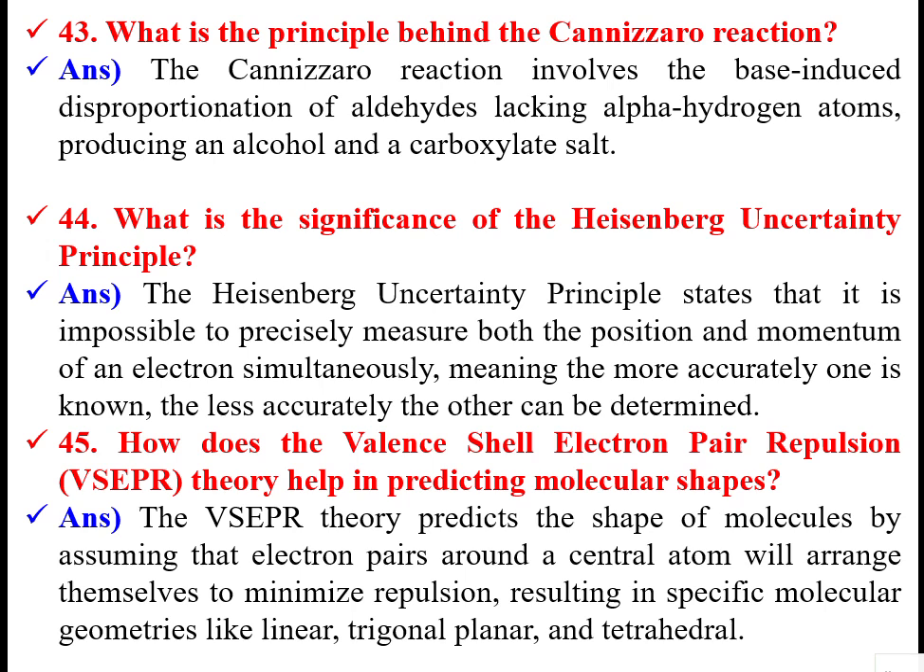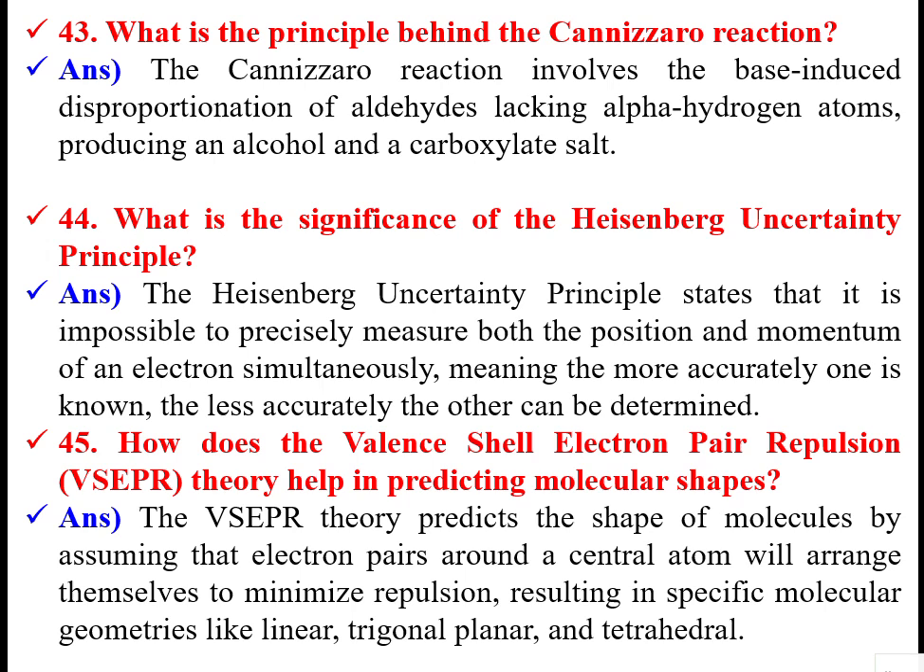Now, the Heisenberg uncertainty principle states that it is impossible to precisely measure both the position and momentum of electrons simultaneously at a time. The more accurately one is determined, the less accurately the other can be determined.